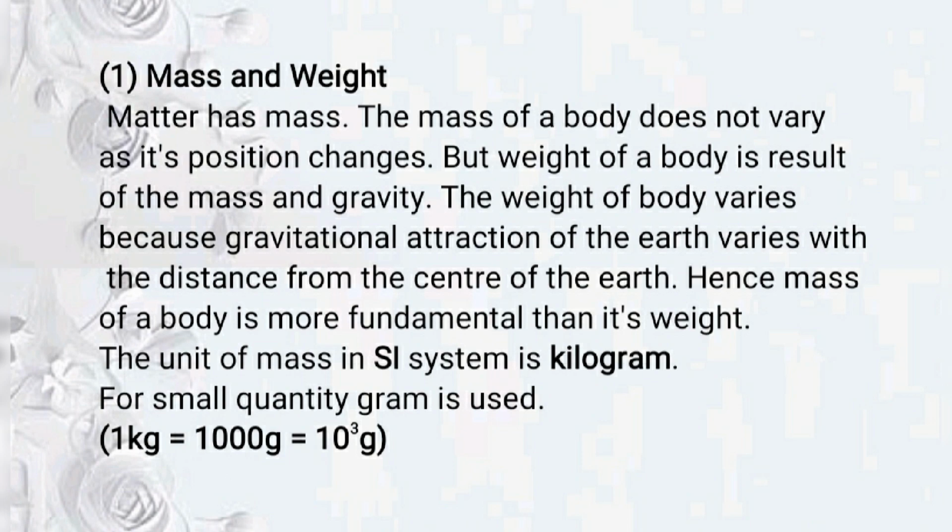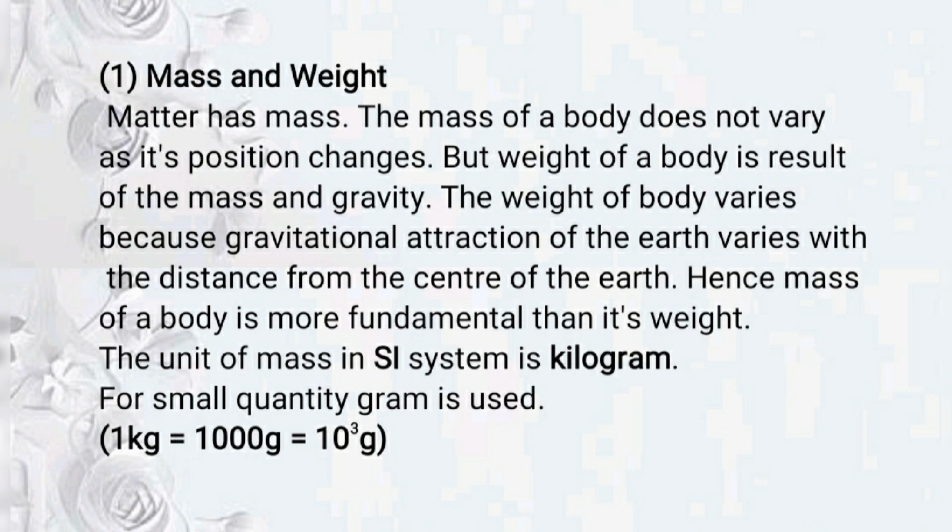We can say that the mass of any substance remains constant, meaning on earth and on moon, if we take the mass of any substance, it remains the same. But the weight of the same substance on the earth and on the moon can be different, and that is due to the change in gravity or gravitational attraction.